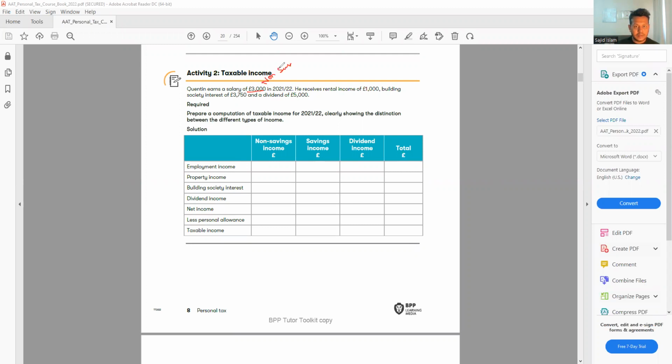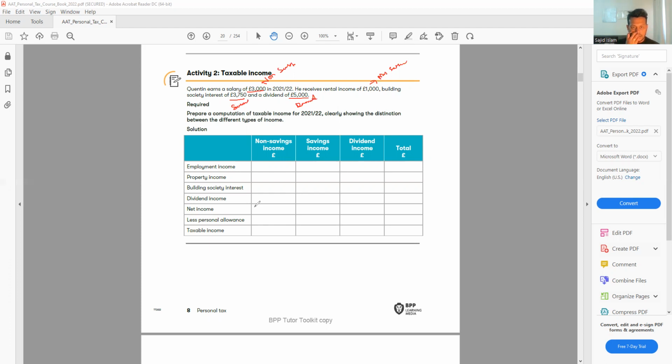And he received rental income 1,000. Rental income is also non-saving. Building society interest, of course, is savings income. And dividend income is dividend.